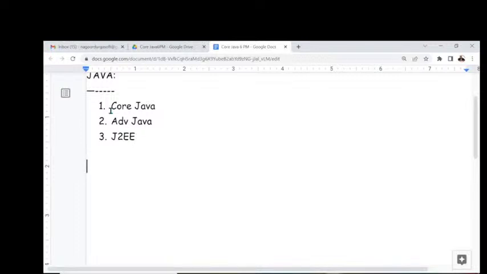They divided it in this way, but Sun Microsystems has not given Java in this way. Okay, sir, I understood. Core Java, Advanced Java, J2EE classification is not provided by Sun Microsystems. This is a wrong classification, I know. But first of all, tell me, what is the right classification? What has Sun Microsystems given? Please tell me that information now.